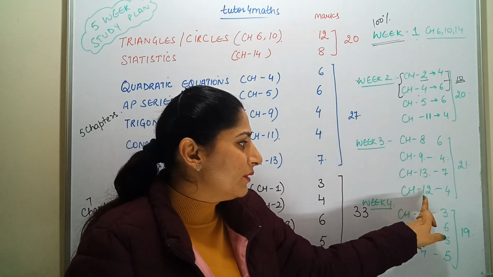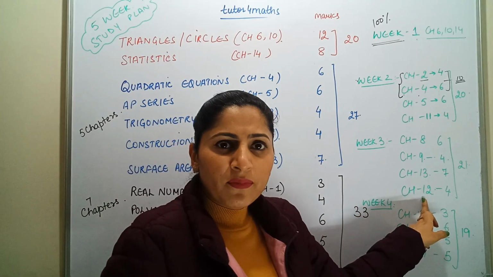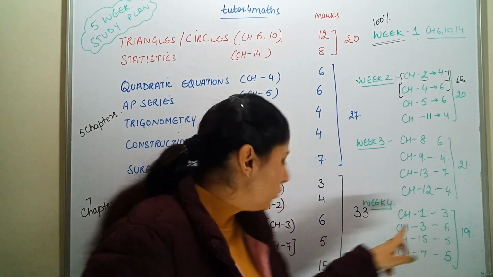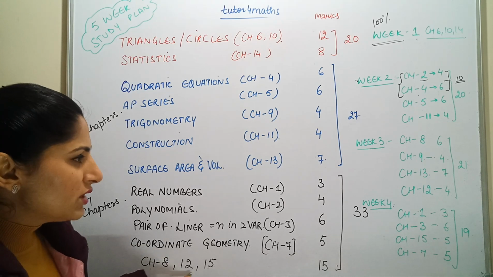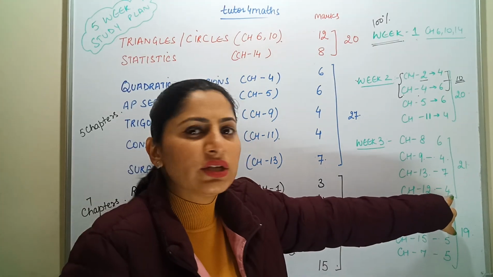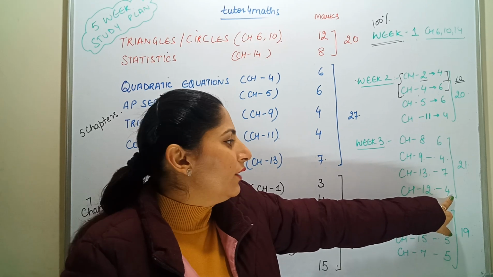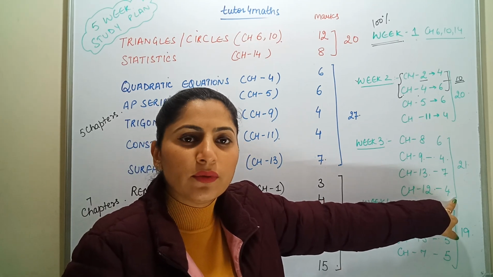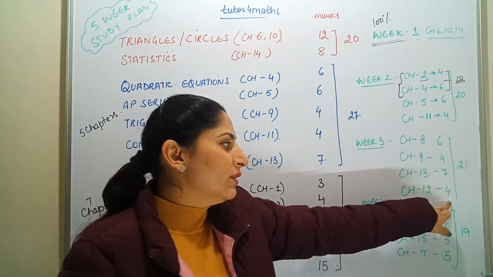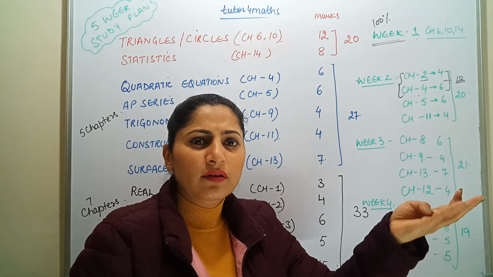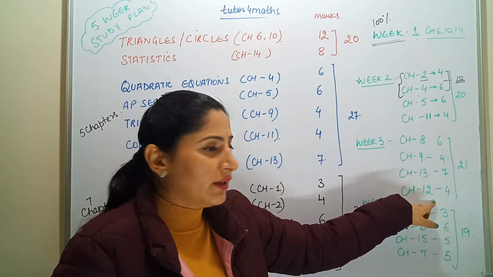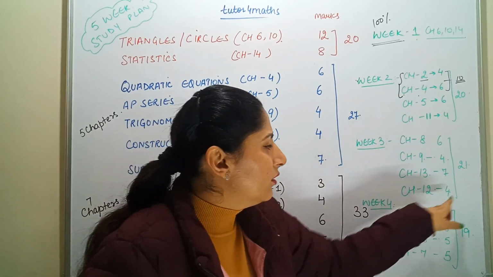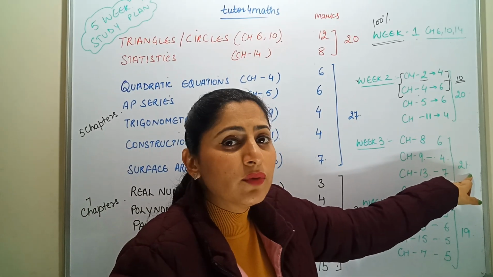So the 13th chapter, and then the 12th chapter, in which you will be getting 2 mark questions. So the weightage of this chapter is 4. You will be getting 1 question of 2 marks and 2 questions of 1 mark, so the total weightage is 4 marks from this chapter. Area of sector, length of arc, so this is covered in this. So in the 3rd week you will be getting 21 questions.